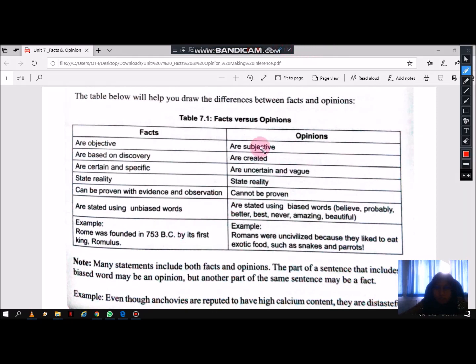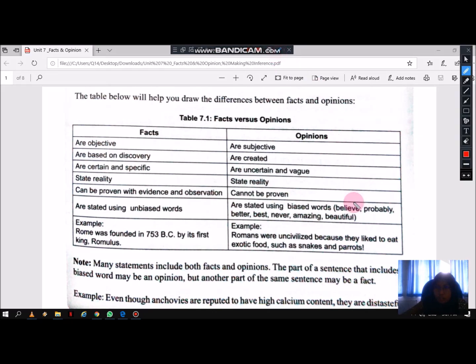Next one, opinion, subjective. Subjective means opinionated. It can be true, it can be false. It can be agreed by you, but it can also be disagreeable. As you can see here, it uses biased words.